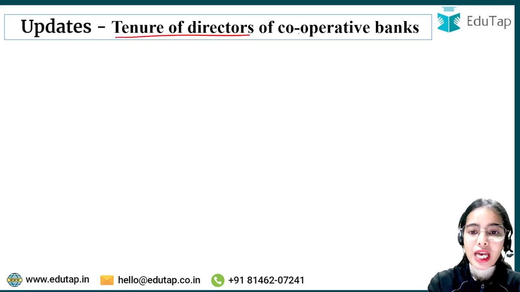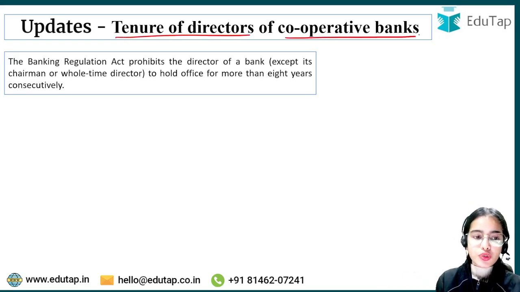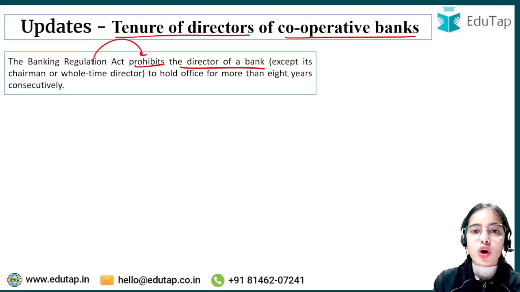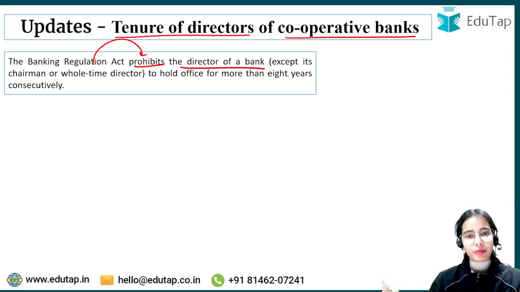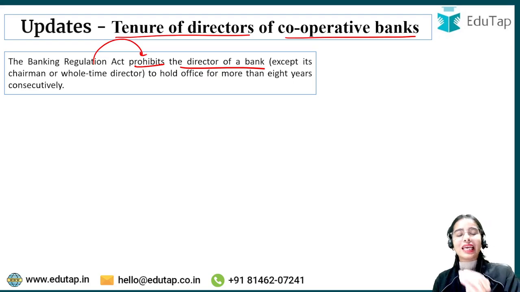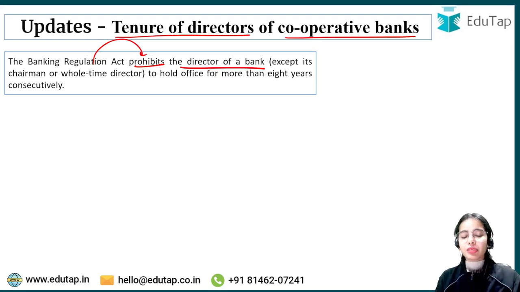The tenure of directors of cooperative banks. Usually, as per the Banking Regulation Act, the directors of a bank, except the chairman and the whole-time directors, that is, all the other directors, are prohibited from holding office for more than 8 years consecutively. That means all the other directors cannot hold office for more than 8 years consecutively.